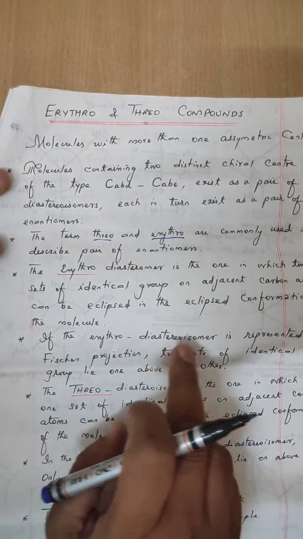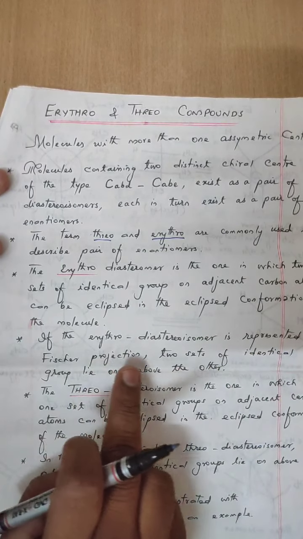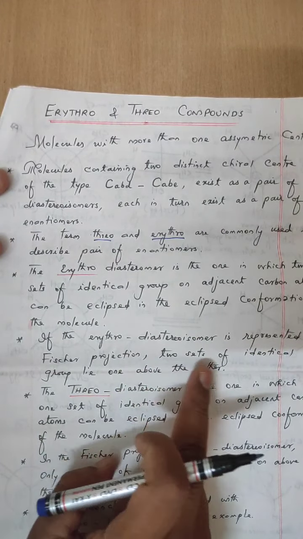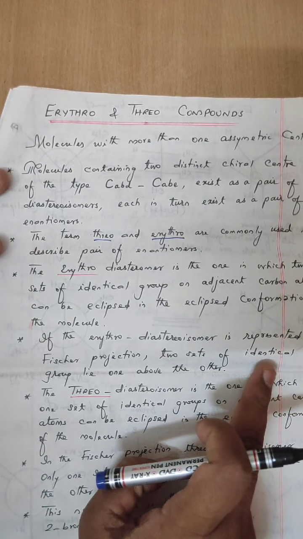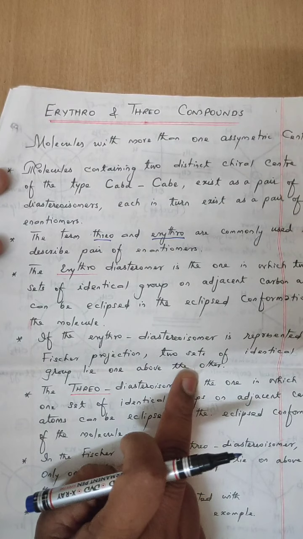If the erythro diastereomer is represented in Fischer projection, two sets of identical groups lie one above the other, is it not?